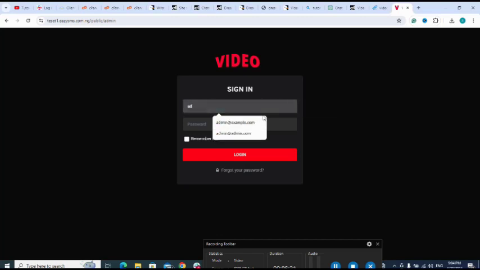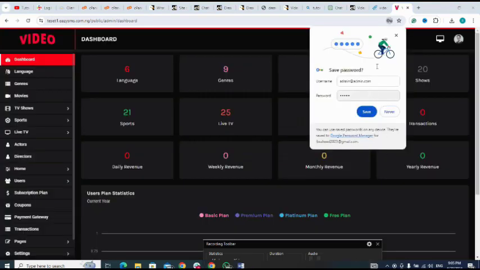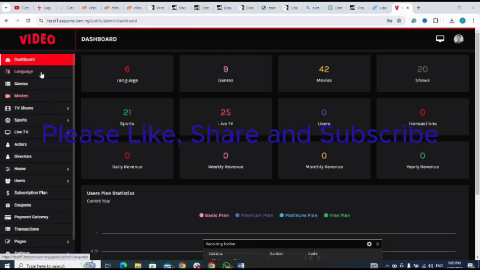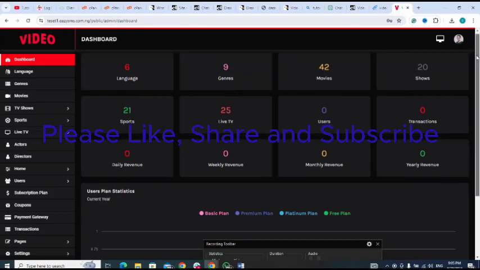admin@admin.com, admin, login. So I have successfully installed my script. Here is my dashboard. Here is language, anywhere I want to go to. Here are my menus, and look at the general dashboard. So from there I can go to anywhere I want.